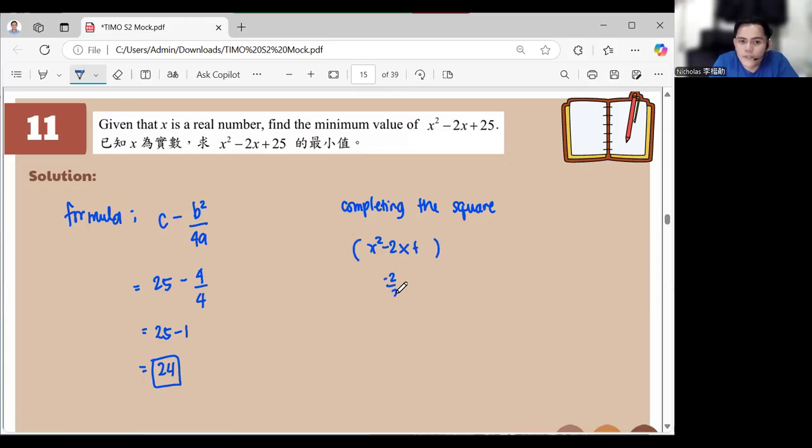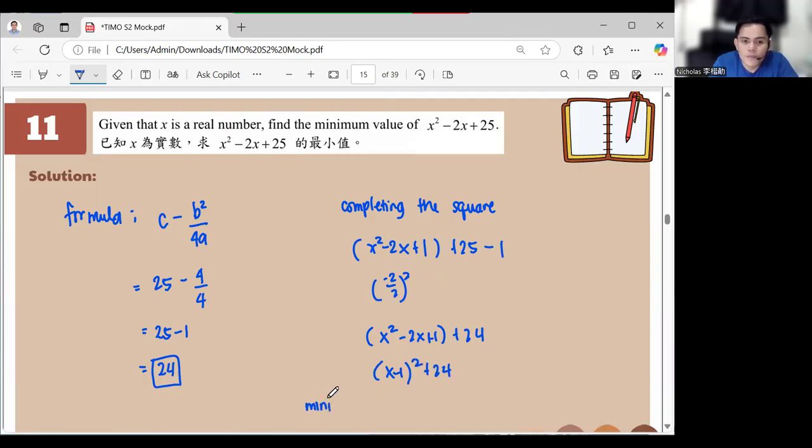It's negative 2 over 2, squared. So this is plus 1 in here. So if you have plus 25, we added plus 1 on the left side, so we should put minus 1 in here. So this is x squared minus 2x plus 1 plus 24. Rewriting this one, we get x minus 1 squared plus 24.